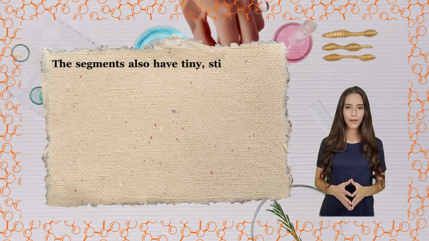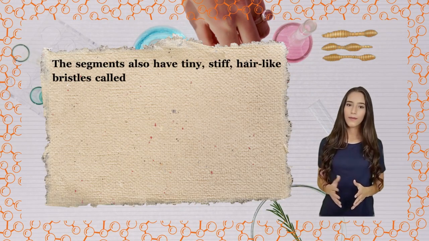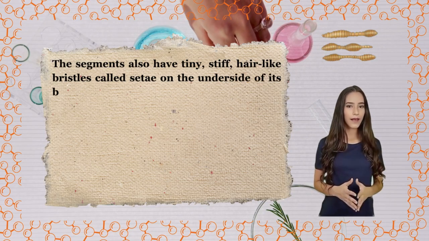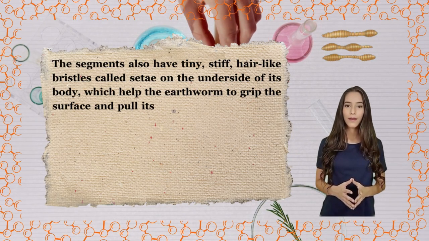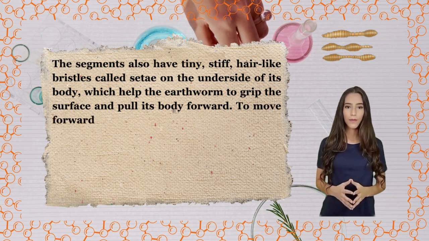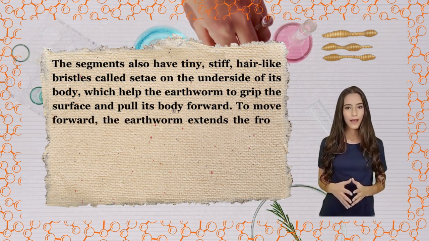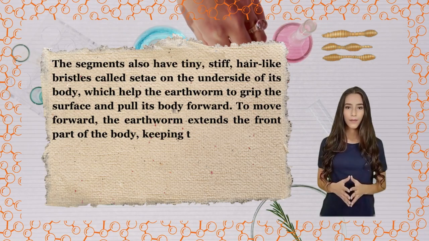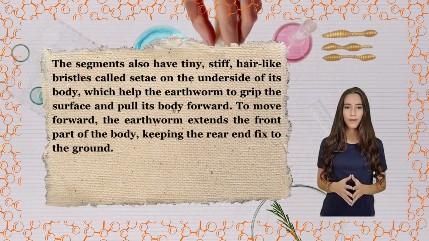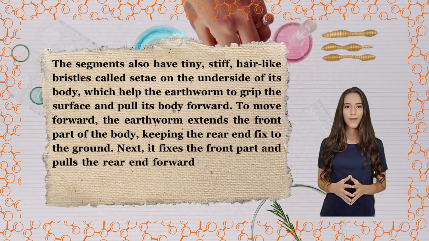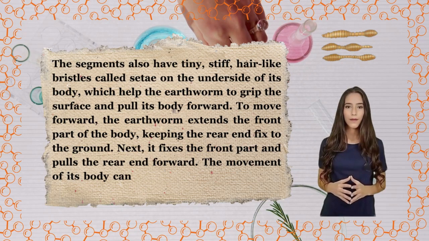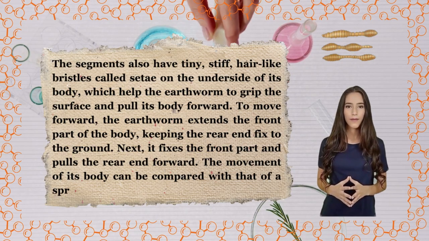The segments also have tiny, stiff, hair-like bristles called setae on the underside of its body, which help the earthworm to grip the surface and pull its body forward. To move forward, the earthworm extends the front part of the body, keeping the rear end fixed to the ground. Next, it fixes the front part and pulls the rear end forward. The movement of its body can be compared with that of a spring.